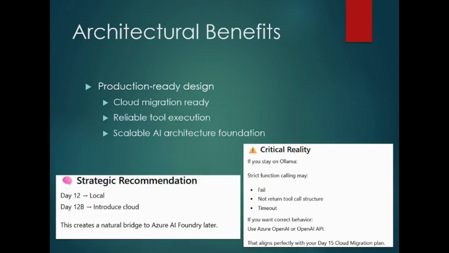So architecturally, slowly we are moving from local to the cloud, a bit of a migration. We are making reliable tool execution more reliable. Day 12 was local, but 12b is a hybrid mode now. And strict function calling may fail with Ollama, not a timeout. So that's the reason we are moving to the cloud.